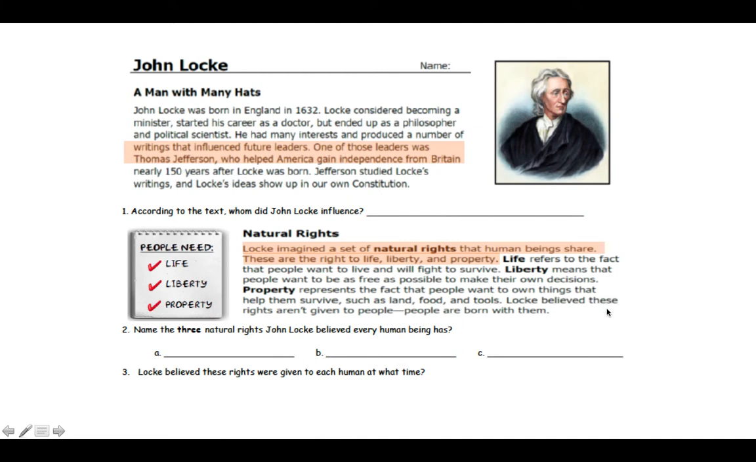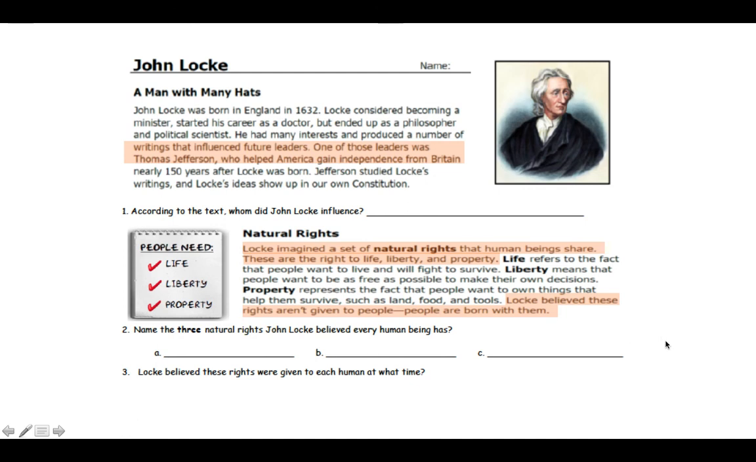Locke believed that these rights aren't given to people, that people are born with them. So when you're born, everybody is supposed to be born with natural rights, according to John Locke, and those rights are life, liberty, and property. Nobody gives them to you, and no one should be able to take them away from you. You're born with them, and they should not be taken away.